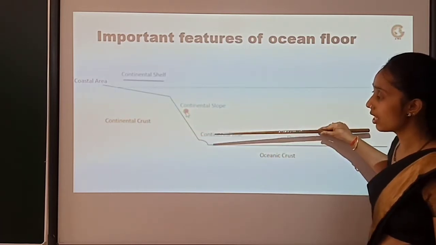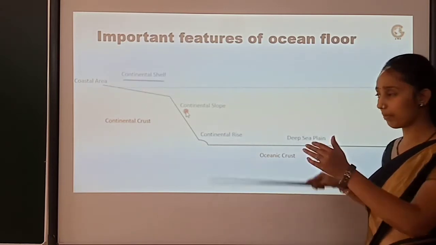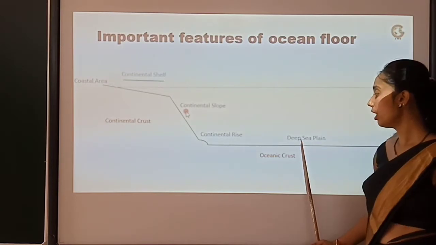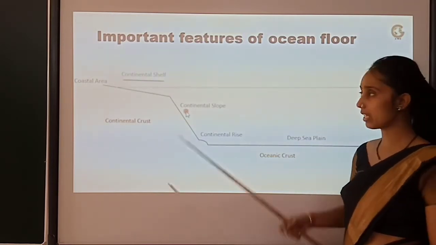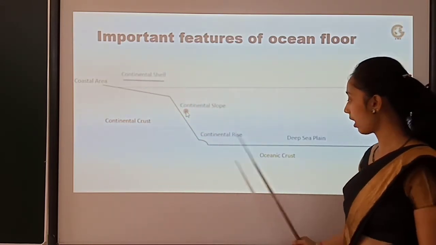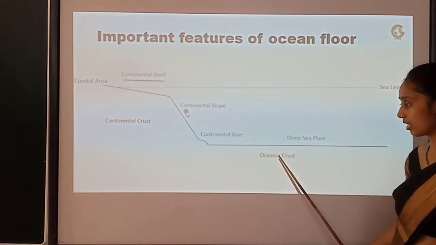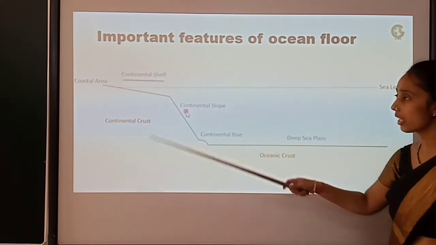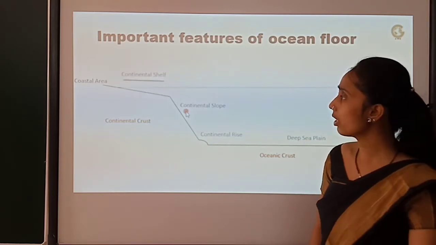And then the third one is the continental rise, in the sense that the water which comes down here settles down and will rise up. The settled water will rise up and make a deep sea plain. That is the 4th layer of the ocean. First is the continental shelf, then the continental slope, the continental rise, as well as the deep sea plain. Here we can also call it the oceanic crust. Clear? These are the 4 layers of the ocean.